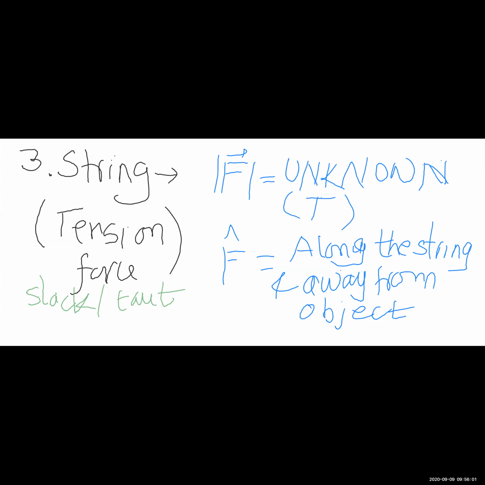Again, I would like to give you examples here before we move on to the fourth object. Supposing that we have a situation which is like this.